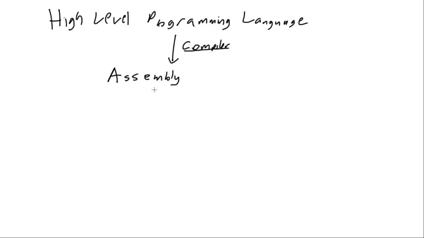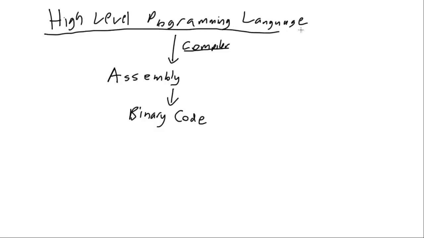Then the assembly code is converted by the computer into the actual binary or machine code that runs at the very low level, and you should pretty much never have to see binary code. At least I would hope so. So let's just write binary code. This is the process of what's happening under the hood as you're programming in Python or another high-level programming language. Fortunately, we're only really going to have to deal with this level, and then sometimes we'll have to deal with the compiler or the interpreter a little bit, but not too much.